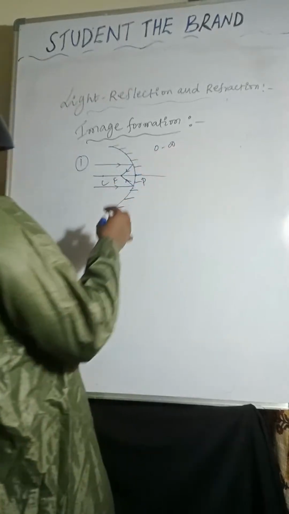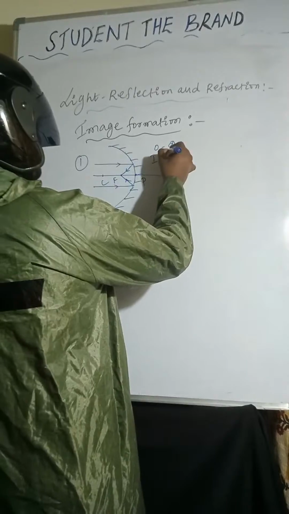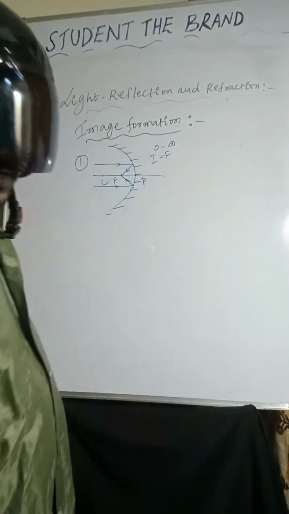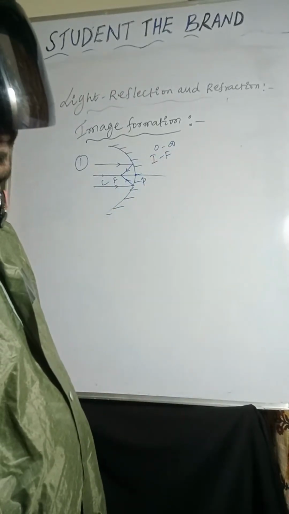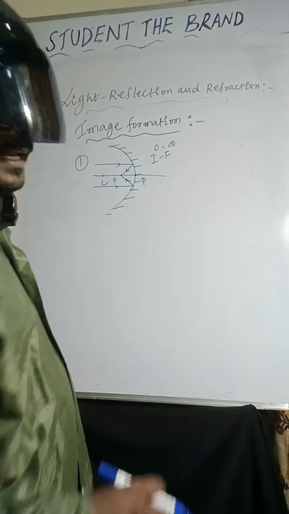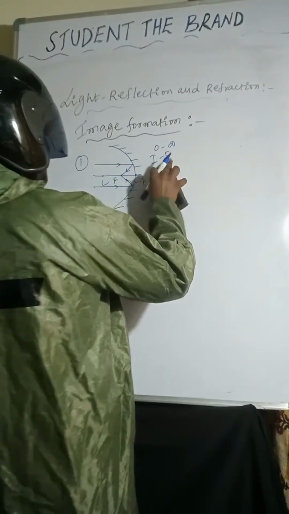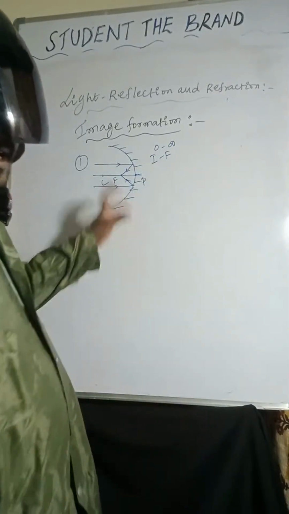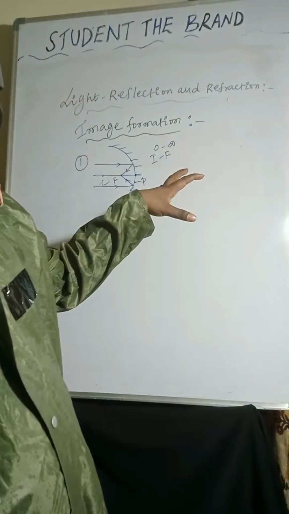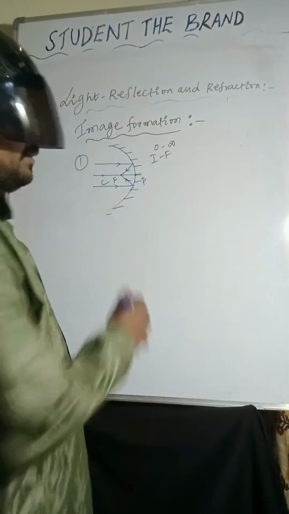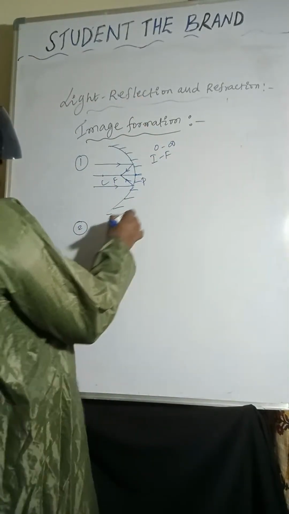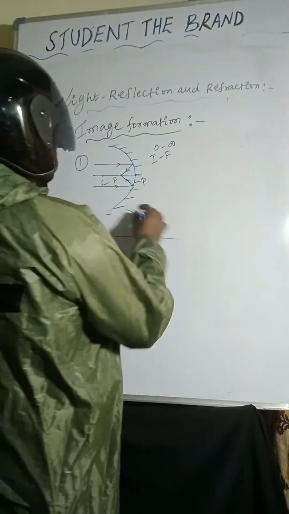So object is at infinity, image is forming at focus. Nature of the image: real, inverted and highly diminished. Coming to the second one.